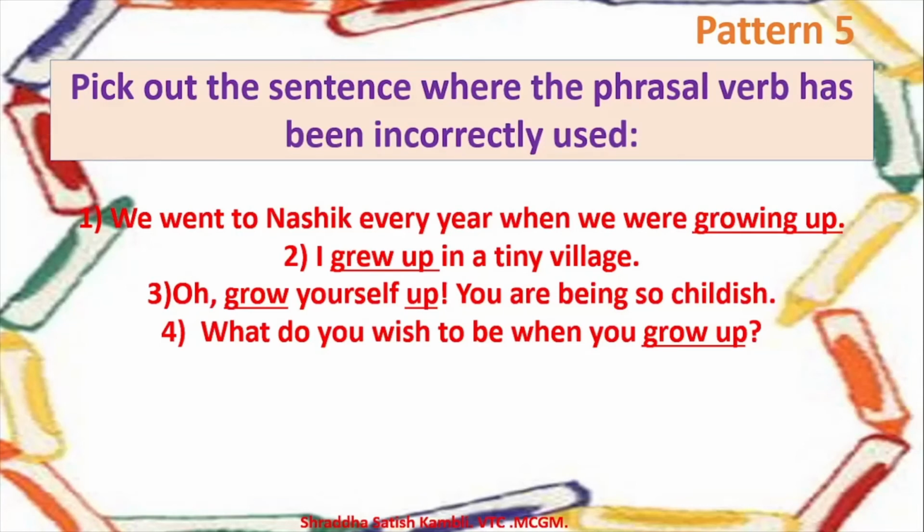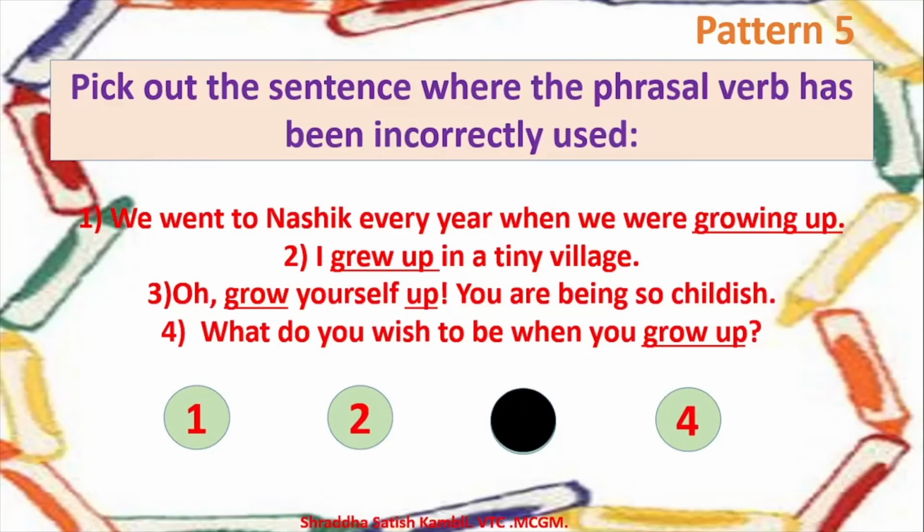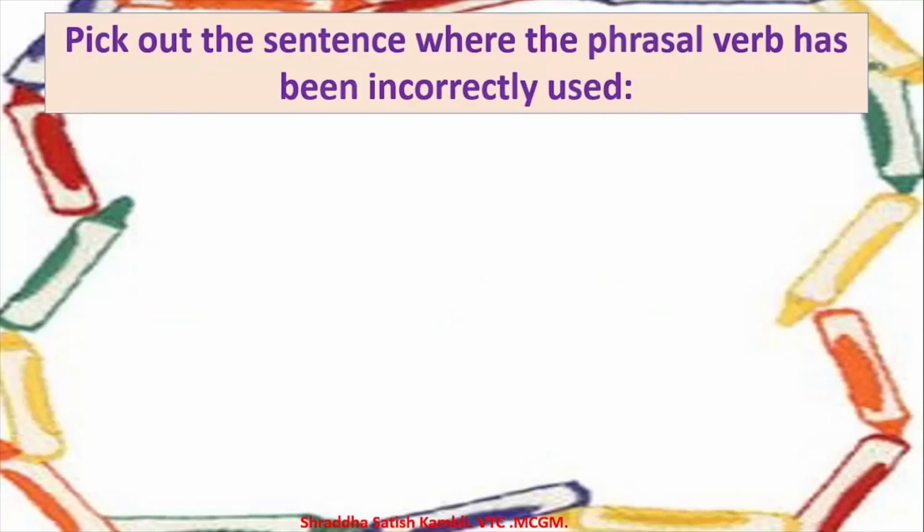So these are the 4 options. So you can see which is the phrasal verb here. The phrasal verb is grow up basically. Okay. So you have other tenses of it, so you have growing up, you have grew up, etc. But one of them has been used wrongly. So which one is it? The third one. When you say, oh, grow yourself up, that is wrong. You say, oh, grow up. You need not say yourself up. Okay. So the third one is wrong. Let us take the second example in pattern 5 now.